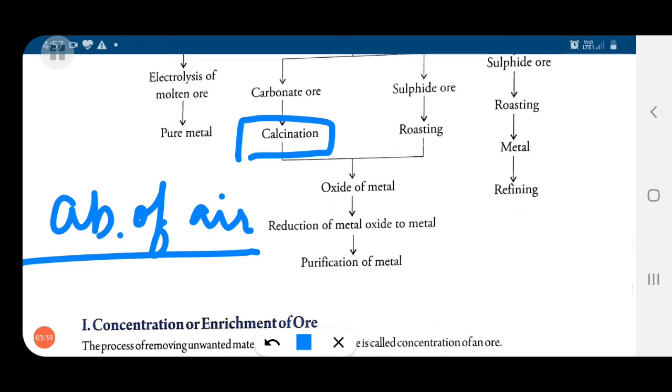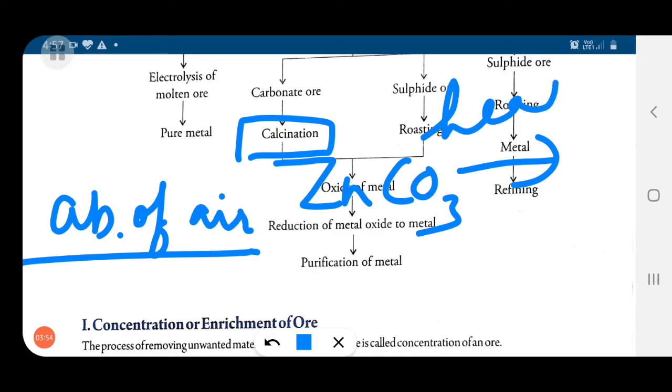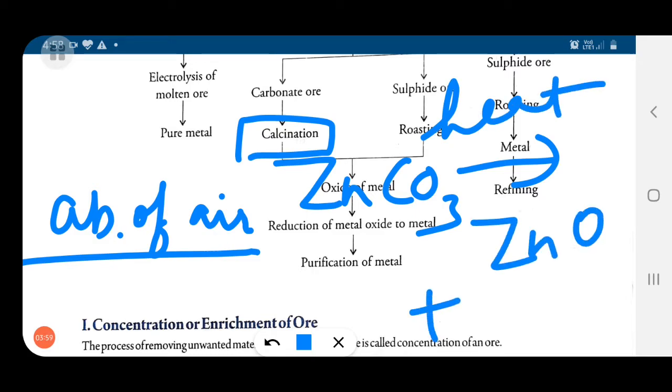For example, suppose we have zinc carbonate. Zinc is of medium reactivity, and this is the carbonate ore of zinc. If it is heated like this, we will get its oxide, and carbon dioxide gas.